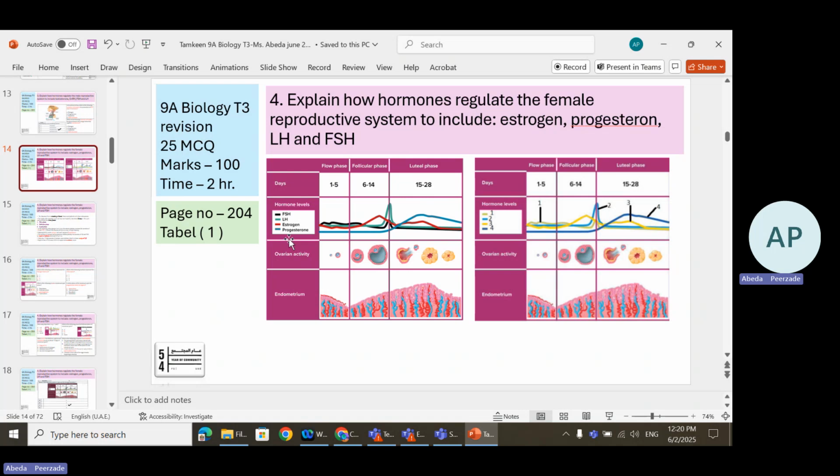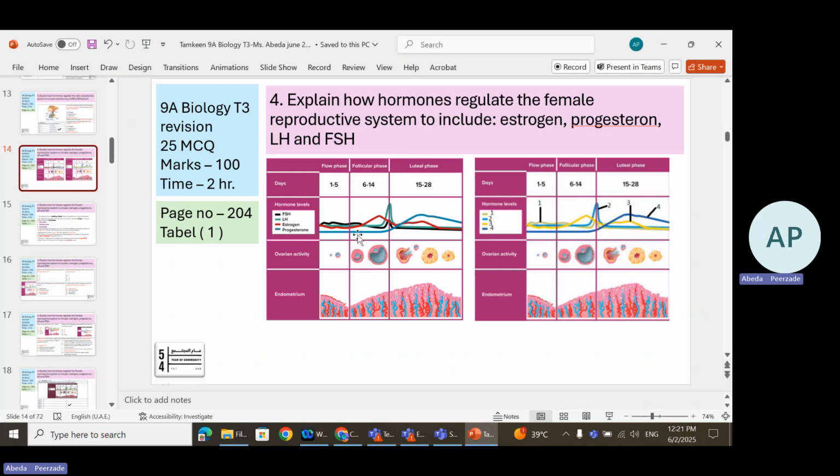Remember, in the exam you may not have the same colors as in your textbooks. Otherwise, you will think that in our textbook LH was shown in yellow, so you expect the yellow line must be LH in the exam. No. Look at the order: FSH, LH, estrogen, progesterone. Let them give any color to them.